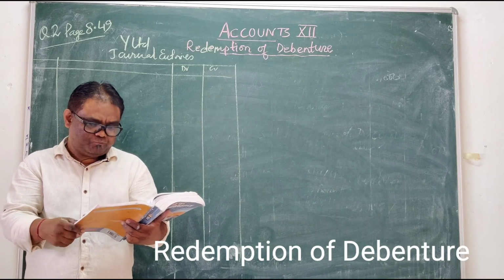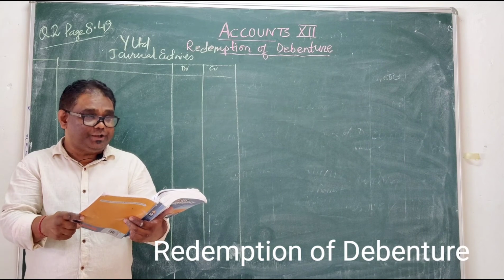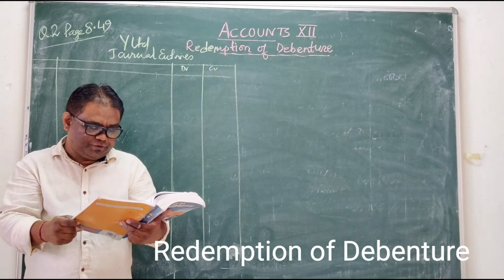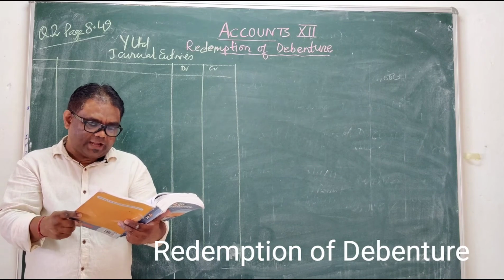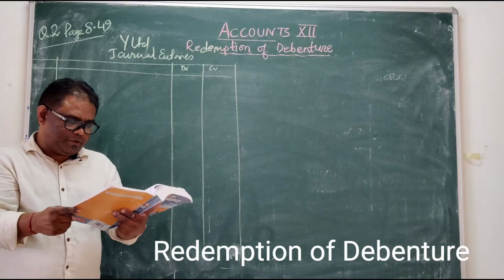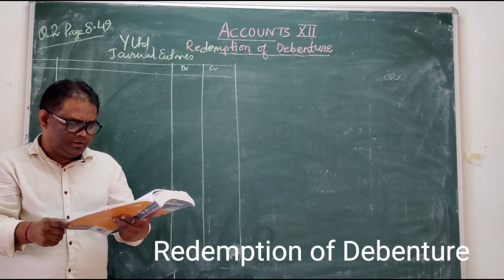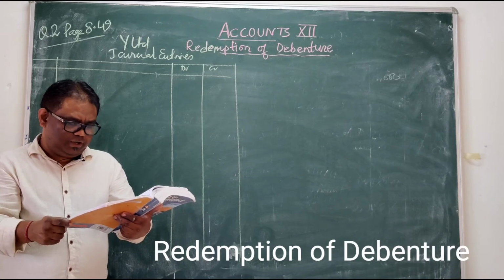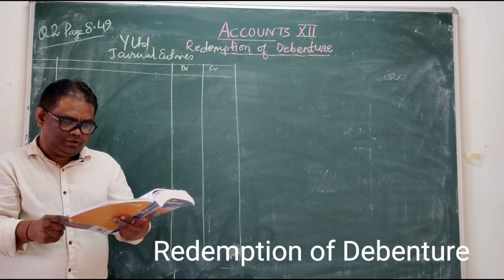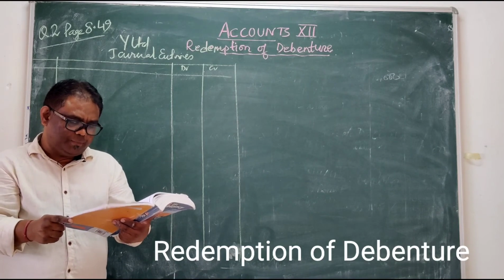X Limited redeemed 50 lakhs 8% debentures at a premium of 10% out of profit on 31st March 2017. Pass the journal entries regarding the redemption of debentures.